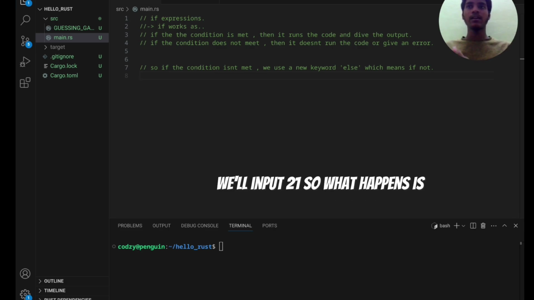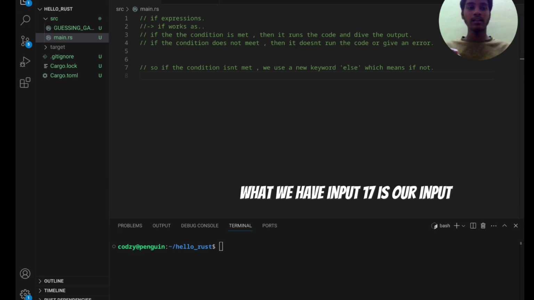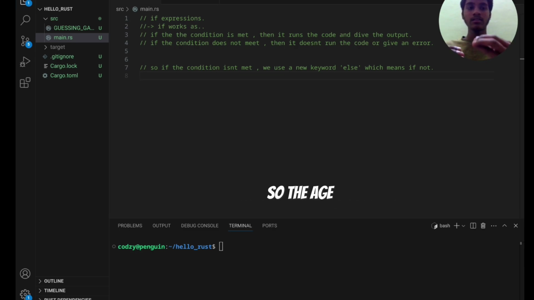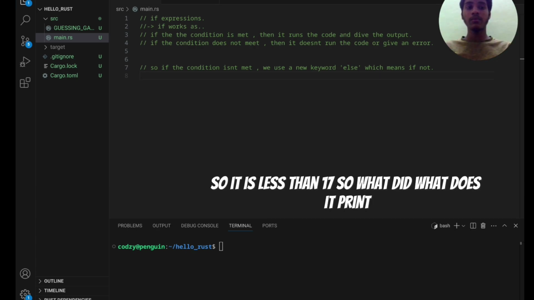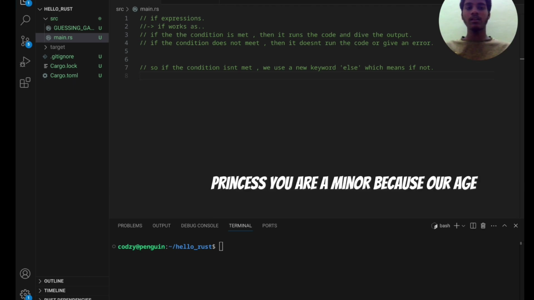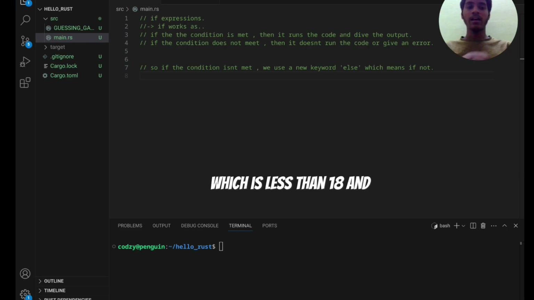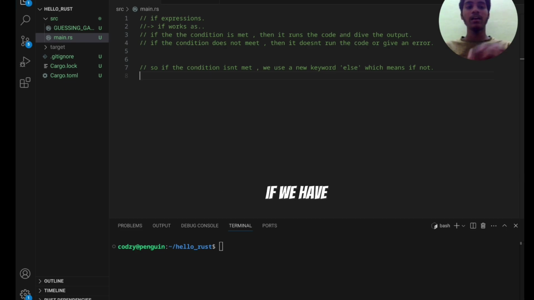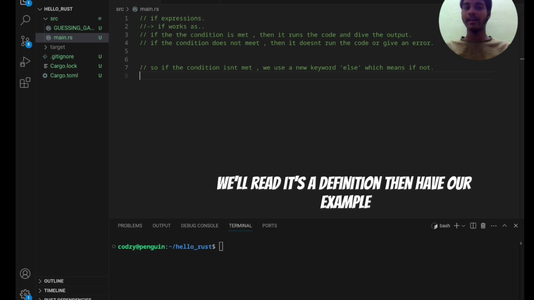What happens is, if the age we have input is 17, it is less than 18. So what does it print? It prints you are a minor, because our age is 17, which is less than 18. And we have another condition: if we input 21, it gives us you are an adult. How? Firstly we'll read its definition, then have our example.